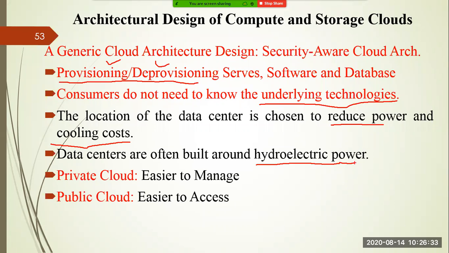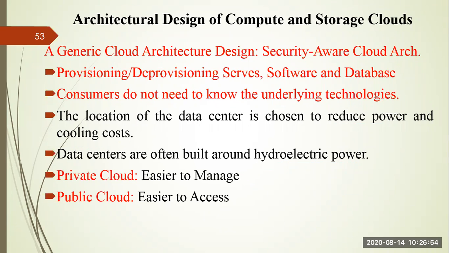So if you are deploying a private cloud, for example your organization wants to use a cloud, that is called a private cloud. It is very easy to manage because it is restricted to a particular boundary and the number of users is also less. But whenever you go for a public cloud, that is easier to access, right? Public cloud is very easy to access, because anybody can access this cloud and whatever services are provided are available to the common public.